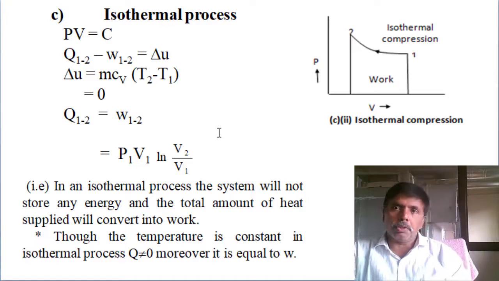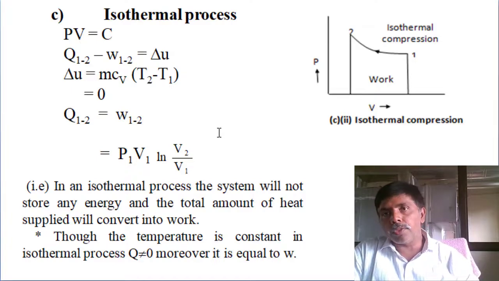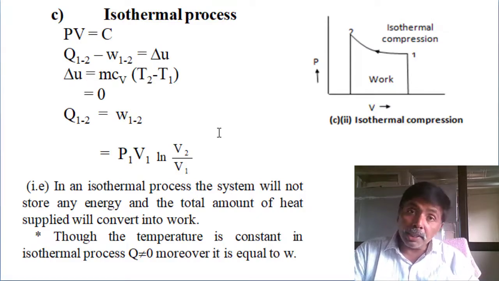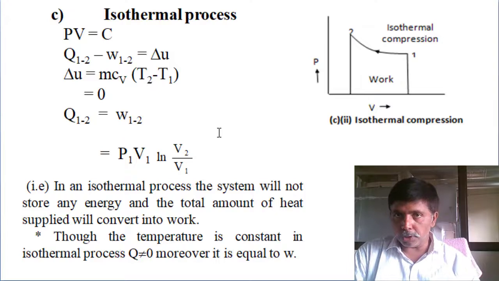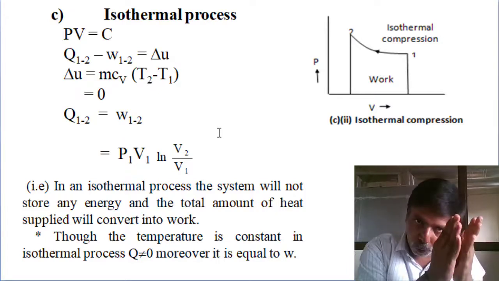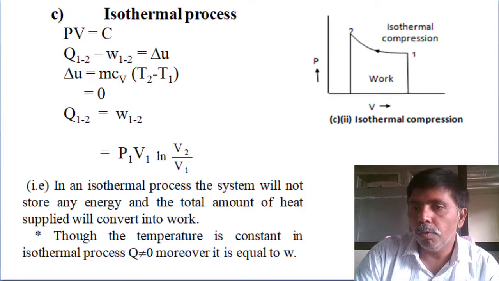Time consuming process. But in our power generation cycles or refrigeration cycles, per minute RPM, 1500 revolutions is the minimum speed. So per minute 1500 cycles are required. So if we move with an isothermal process, practically it is not possible. But isothermal has an advantage. Whatever heat we are supplying, total heat is converting as work.